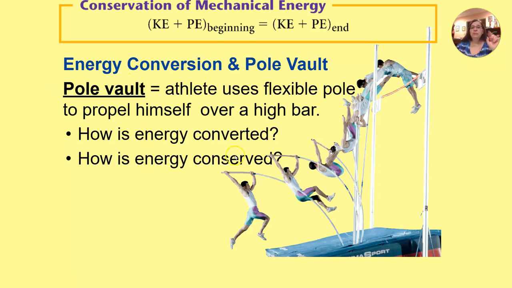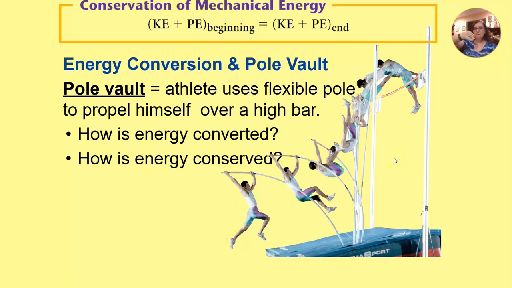All right, so lots of things look at combinations of kinetic and potential energy with this conservation of mechanical energy. If we think about, say, a pole vault, we have the deformation of the pole acting like an elastic band or a catapult. The pole bending is acting like a catapult to fling the athlete over the bar. So we have the elastic potential energy of the pole as it bends, which is then converted to the speed of the athlete.